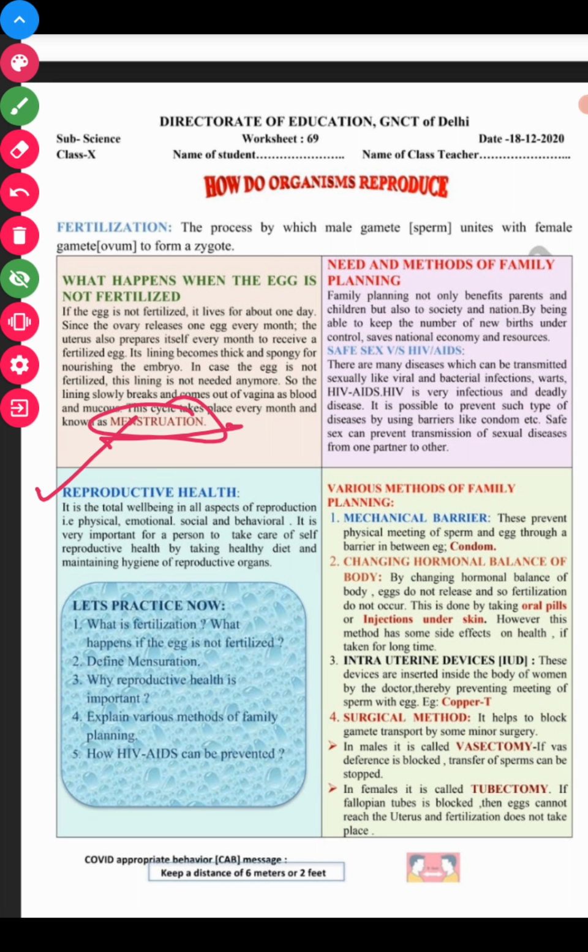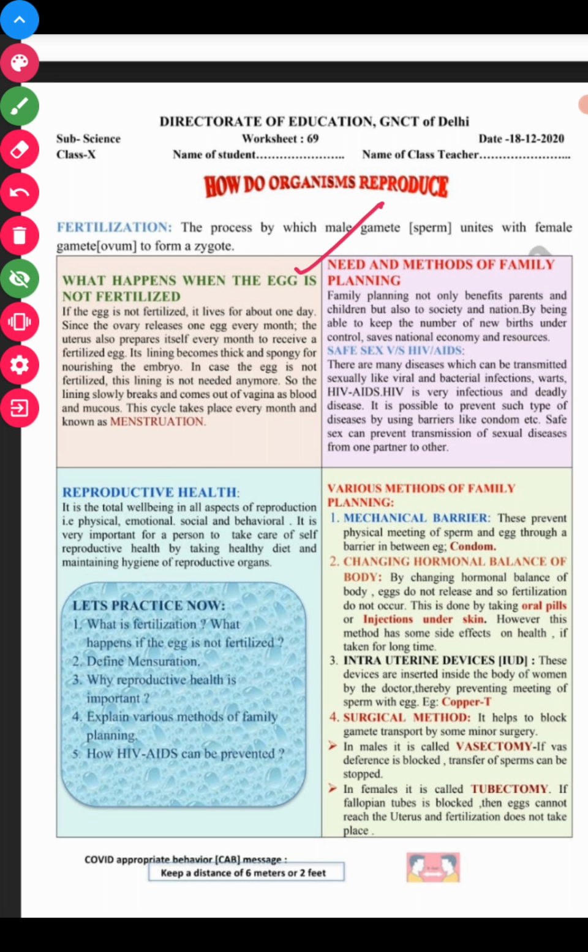Now coming to reproductive health, it is the total well-being in all aspects of reproduction, like physical, emotional, social and behavioral aspects of a person. All these things are needed for the process of reproduction, and this is called reproductive health. It is very important for a person to take care of their reproductive health, by taking a healthy diet and maintaining the hygiene of the reproductive organs.